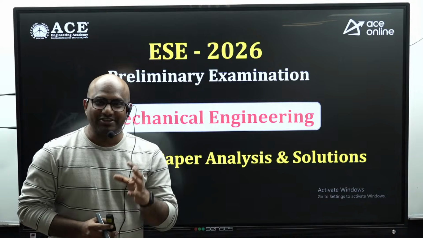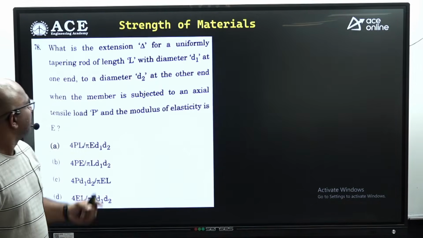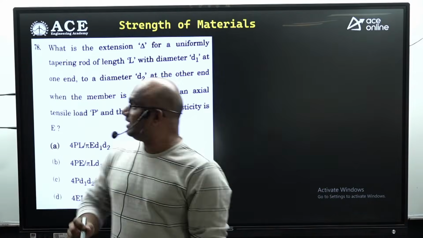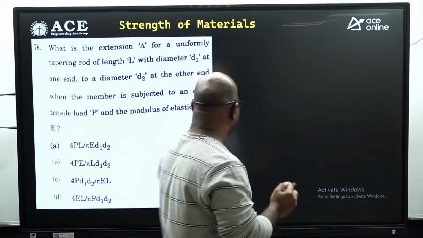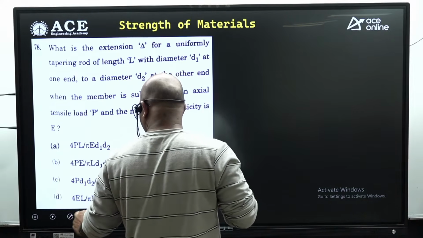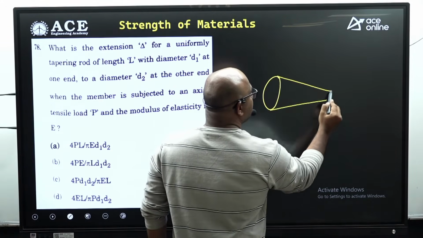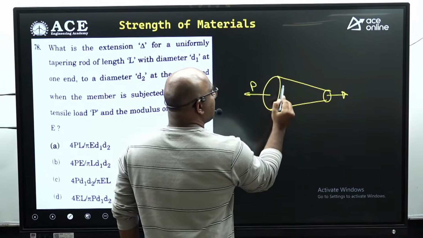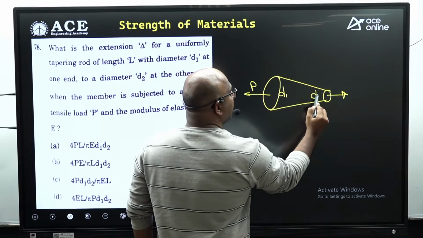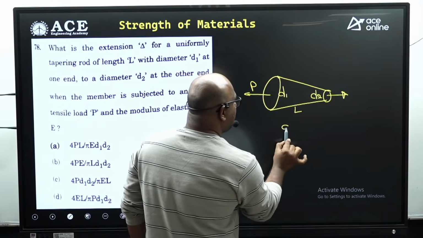Hello guys, now we see the solutions for engineering mechanics and strength of material. Now coming to the first question. What is extension of a tapered bar, guys? If you check this one, the question is a tapered bar is there. There is a load P given. And this is having a diameter D1, having a diameter D2, the length is L. What is the extension? Delta L equal to how much?